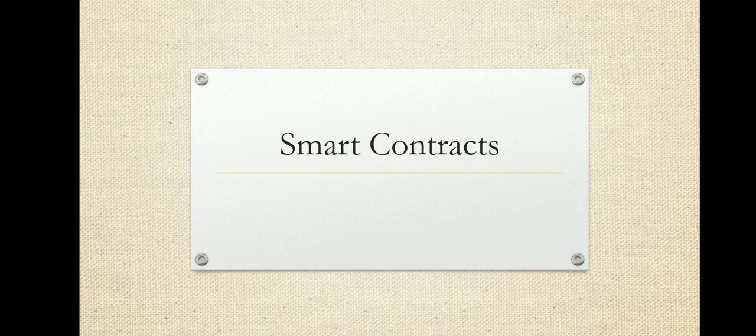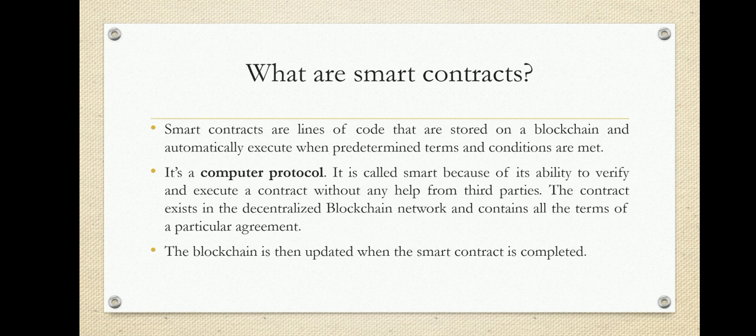So in this video tutorial, I will teach you what smart contracts are and why we need smart contracts in blockchain technology. Here is the definition: what are smart contracts? Let me define smart contracts. Smart contracts are lines of code that are stored on a blockchain and automatically execute when predefined terms and conditions are met.